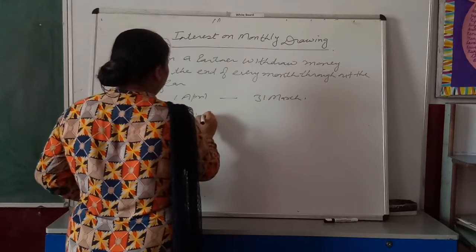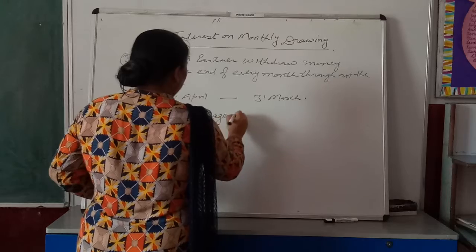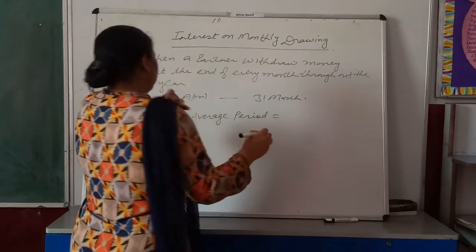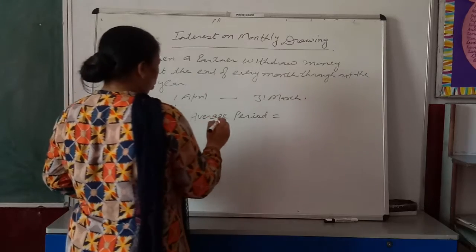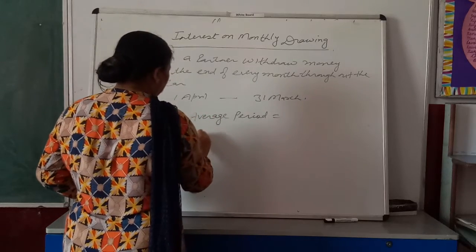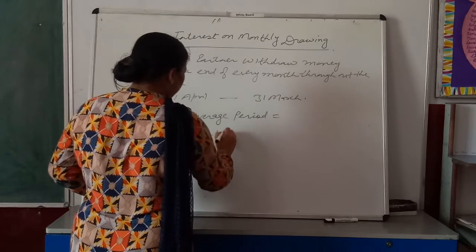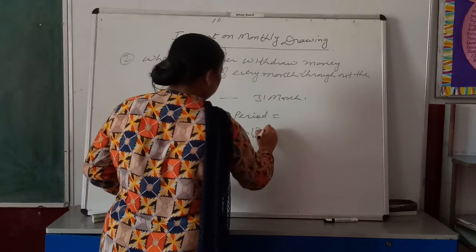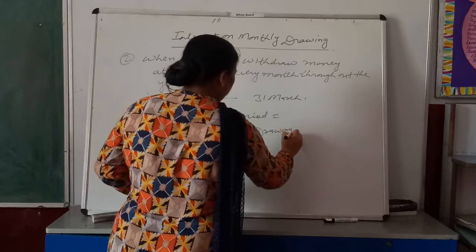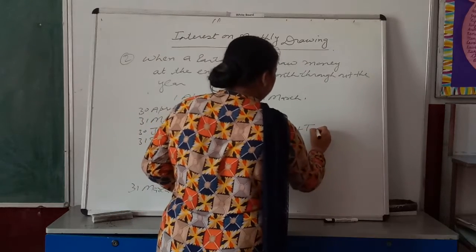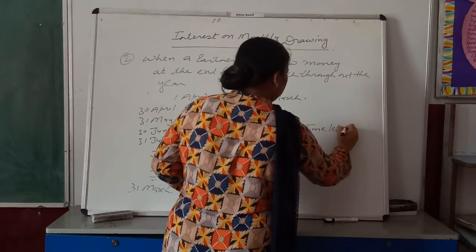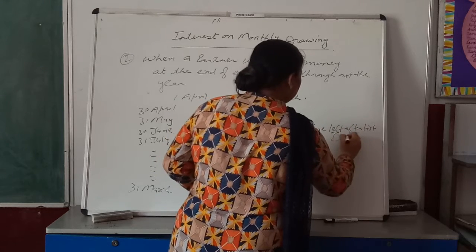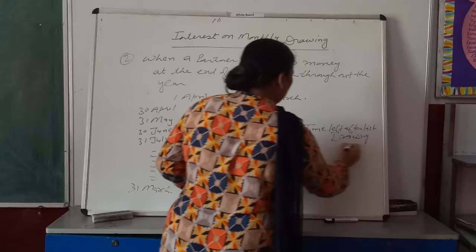Again, you have to calculate the average period to get the answer of interest on drawings. Average period can be calculated as time left after first drawing plus time left after last drawing, over 2.